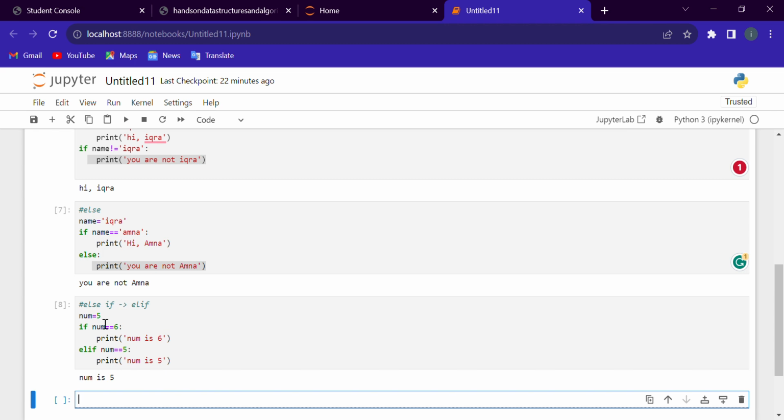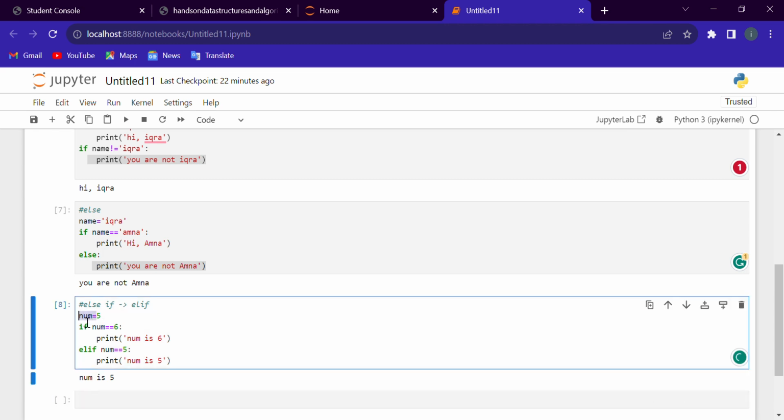So this condition is false, so definitely our code will execute the else if condition, because the else if condition is true. If the else if condition is false, then our code will execute the else condition.